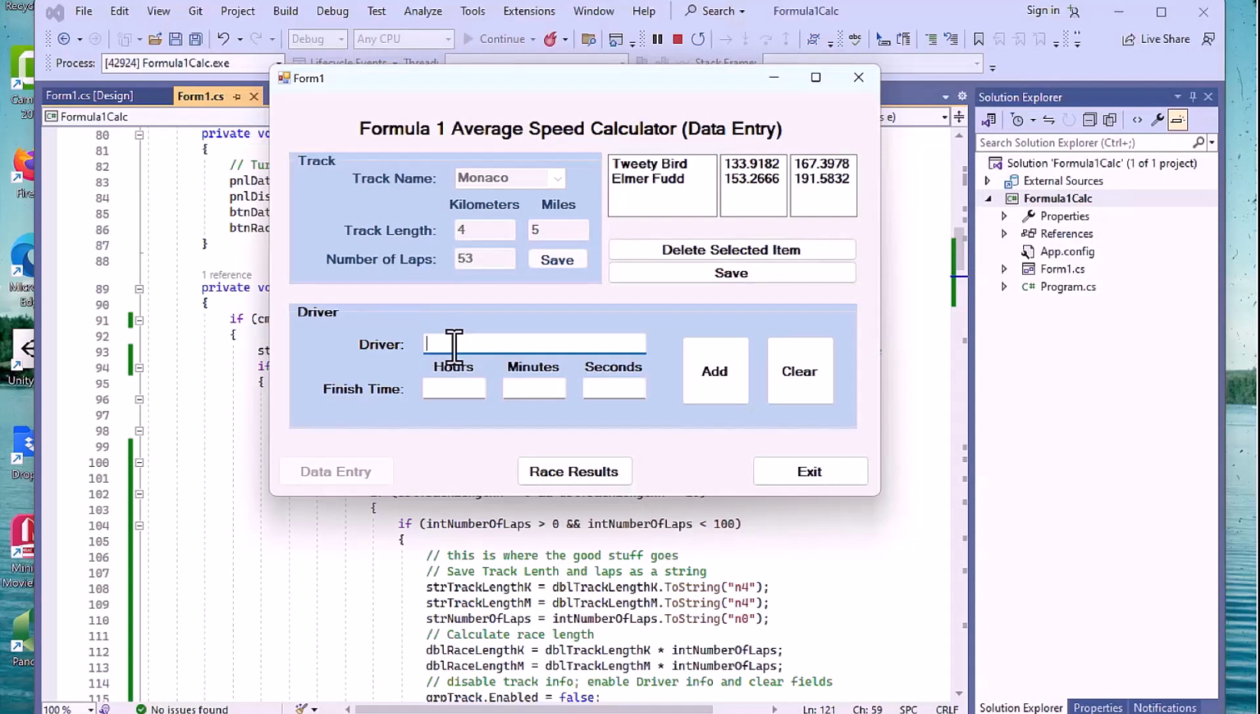You also want to check for duplicates. If I put in Tweety Bird again, I can do that right now. And we'll do 1 hour, 15 minutes, and 30 seconds, and do an add. And not good. We've got the driver in there twice. So even if you had them in combo boxes, it's still easy to make a duplication and put the wrong one in there. So we want to check for that. We want to check for duplicates somehow. How can we do that?